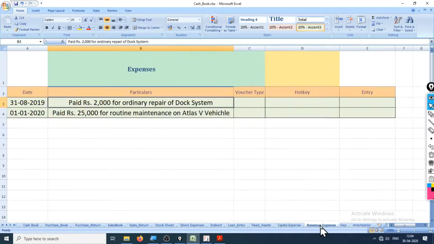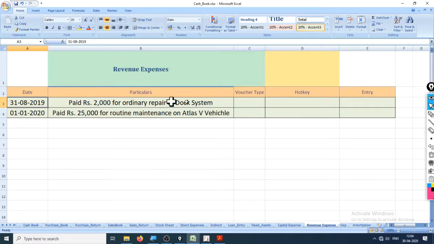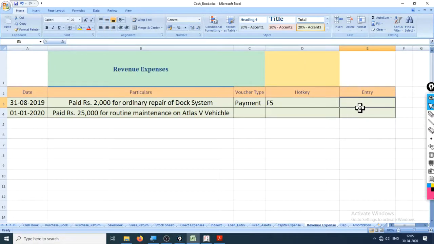Now let's go on to this one. As that one is capital, it is obvious to assume that this is revenue. And the entry is 31st August. The voucher type is obviously payment. Hotkey is F5. Okay, I'm not sure. Yeah, F5. And the entry should be cash is going out, 2,000.